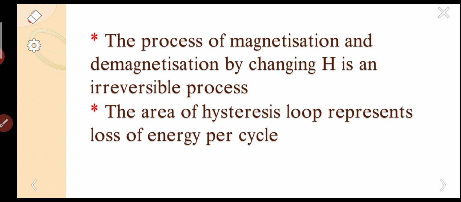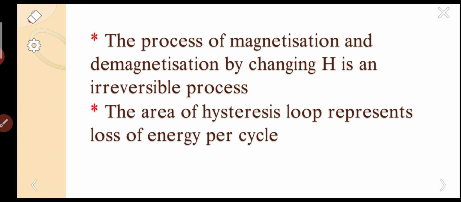The core is nothing but ferromagnetic material. That means the core alternatingly gets magnetized and demagnetized. While this is going on, the domains align in the field direction in the positive cycle and align in the opposite direction in the negative cycle. Continuously the process is going on.